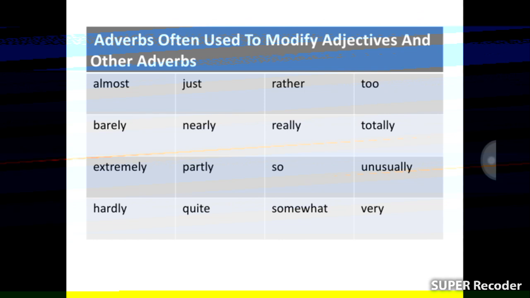Adverbs often used to modify adjectives and other adverbs include almost, barely, extremely, hardly, just, nearly, partly, quite, rather, really, so, somewhat, too, totally, unusually, very.